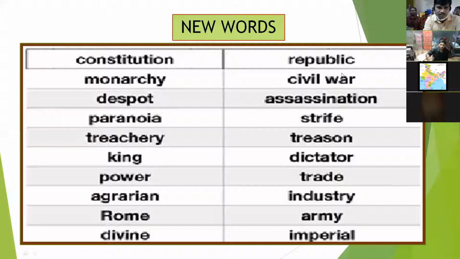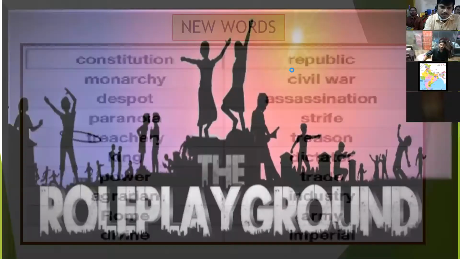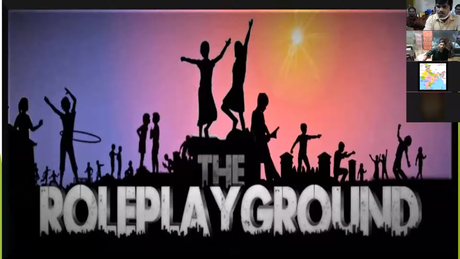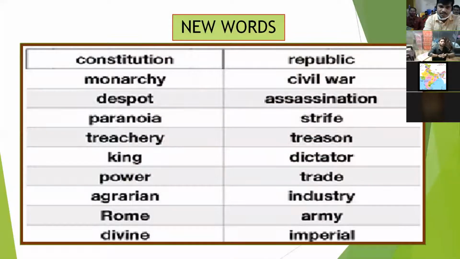Next word we have on that slide, despot. So what is the meaning of despot? It is a noun, it's not an adjective. Despot means a ruler with great power, especially in a cruel way. For example, if you go back to the history of Alexander or Hitler, they ruled countries in such a way that people felt very frustrated with the ruler. That means the ruler treated the public in a cruel way. So this kind of man is called a despot.